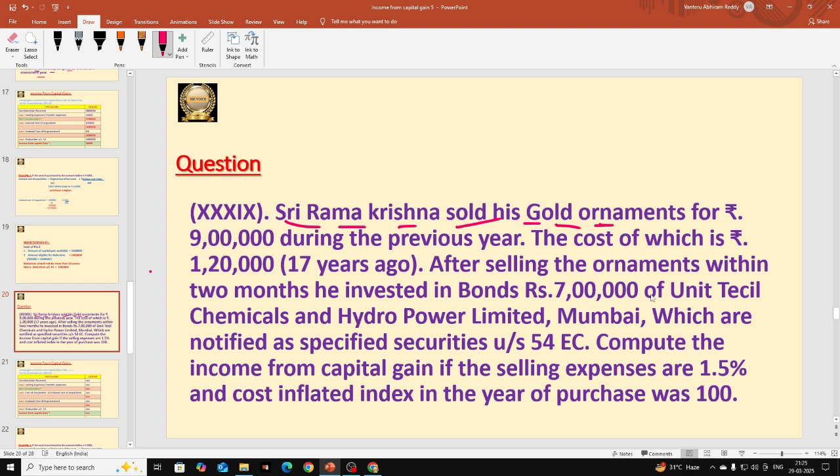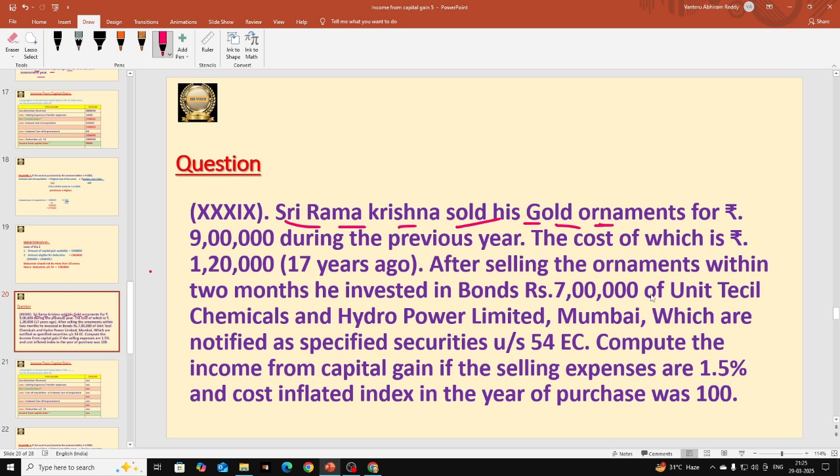If the assessee is using those gold ornaments for less than 3 years and selling them off, then we are going to treat it as a short term capital asset. If our assessee is using those gold ornaments for more than 3 years and he is selling them off, then we are going to treat it as a long term capital asset. Why is it important to determine this?